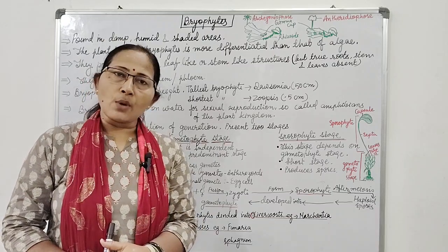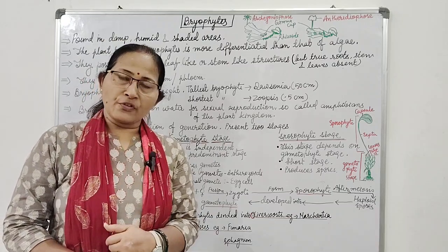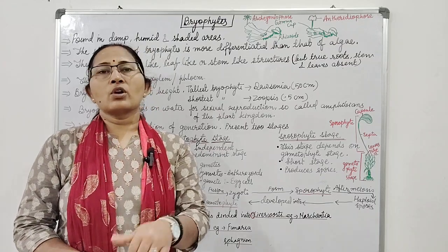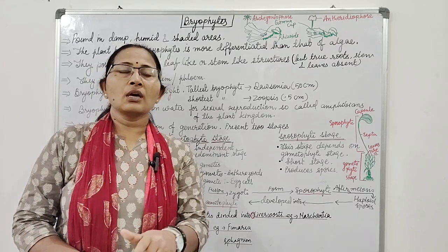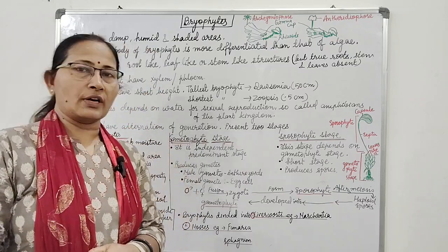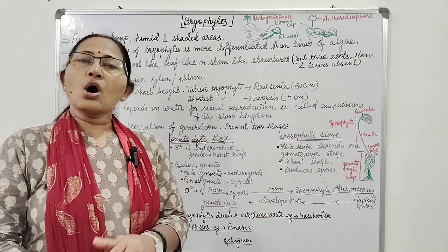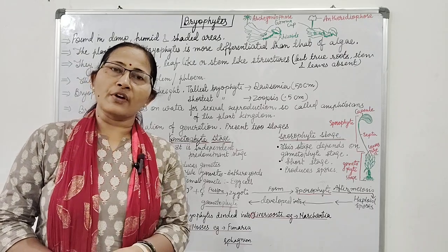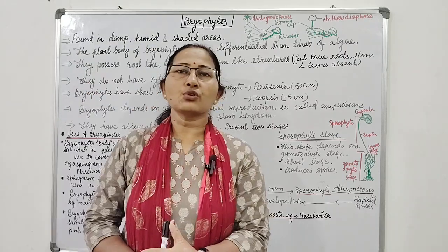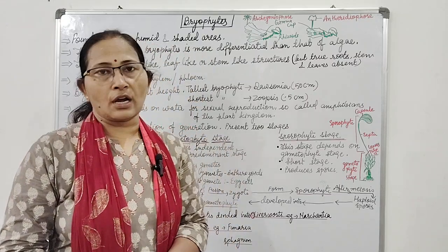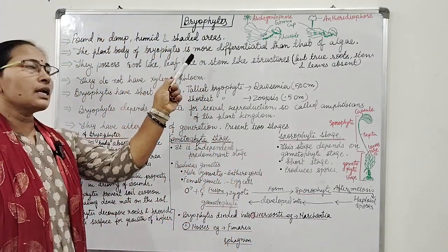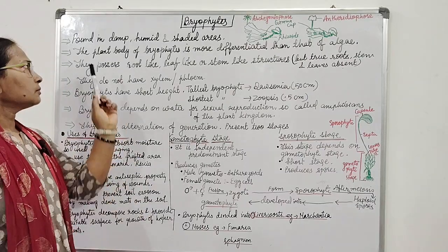So we will see where bryophytes are found, which type of reproduction, what is alternation of generation in the bryophytes, what are the economic importance of the bryophytes, and how many groups of bryophytes are found in nature. So come to the bryophytes. Where are bryophytes found? Bryophytes are found in damp, humid and shaded areas.